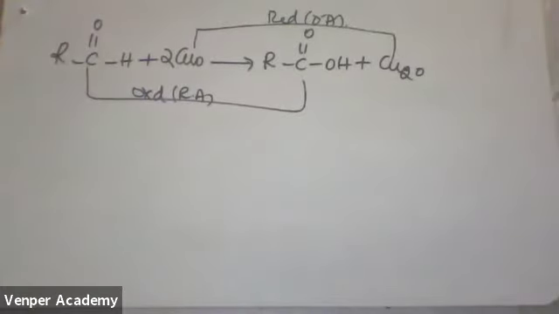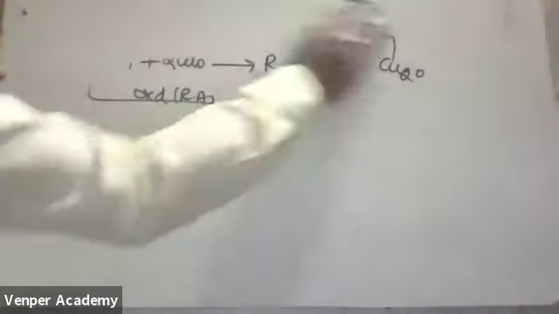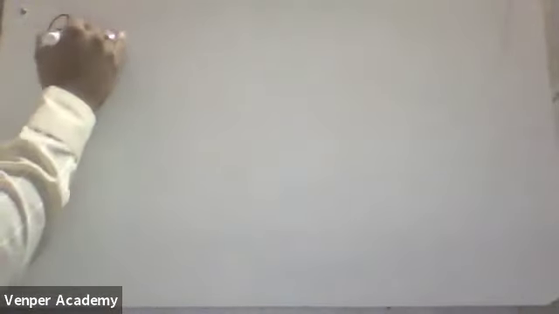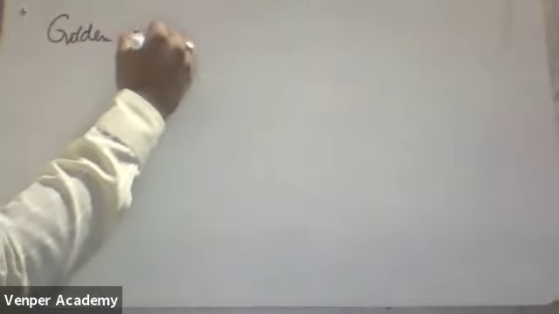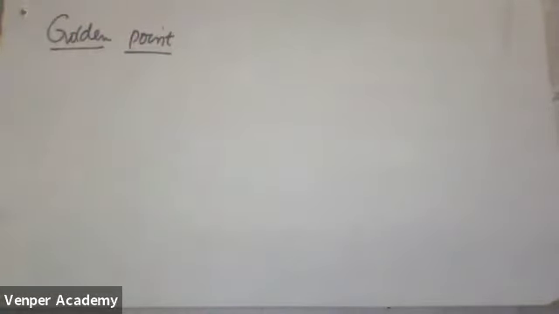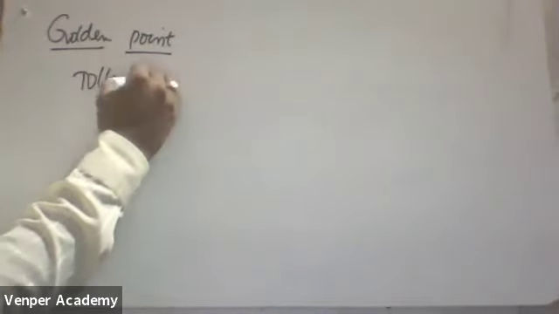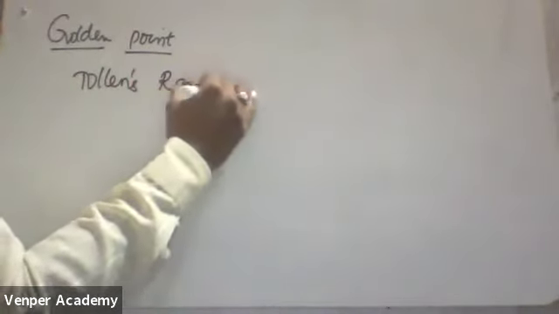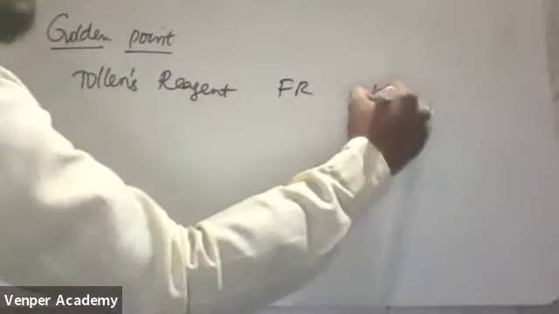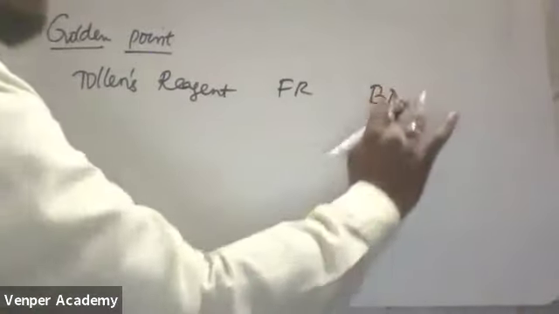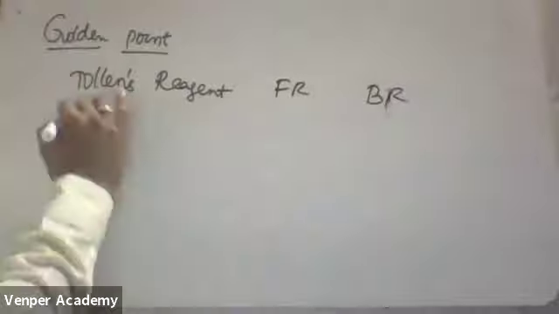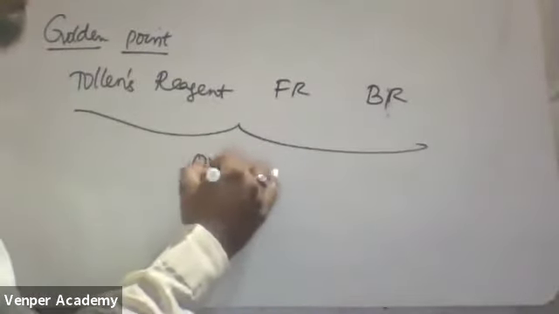Correct? Next. Now see, one very golden point I am saying here. Tell me one small thing. Tollens reagent, Fehling's reagent and Benedict's reagent: all these three reagents are acting as which agents, oxidizing or reducing?